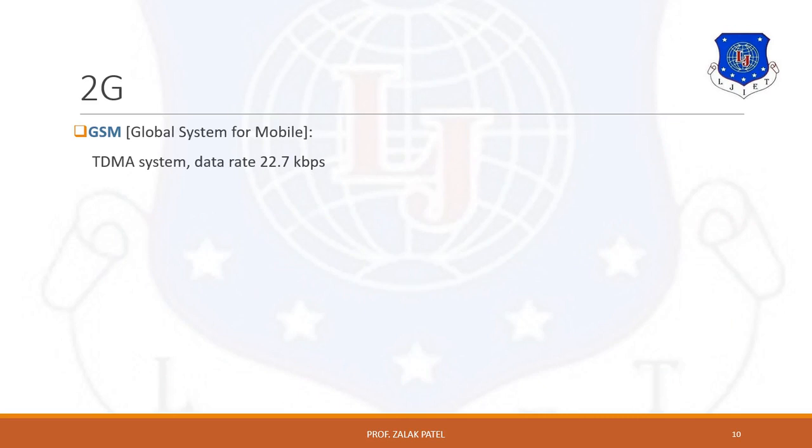Second generation wireless communication standard is based on digital modulation scheme. That means it uses advanced call capability, with approximately 3 times increase in overall system capacity. These second generation standards were introduced nearly about 1990s, and they have limited data services like short messages or fax, etc. Let's start with the first second generation standard, GSM.